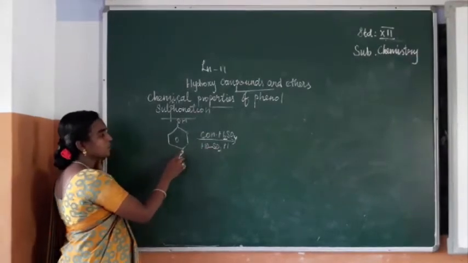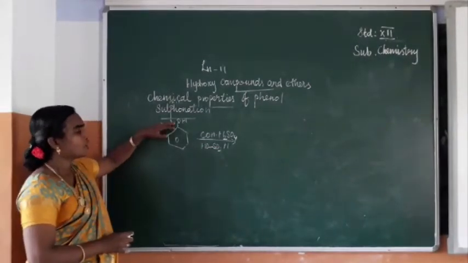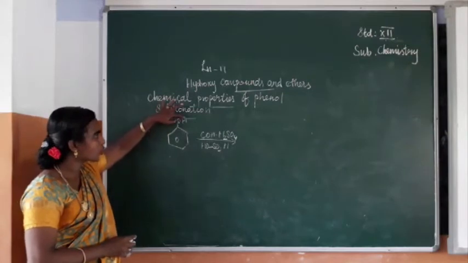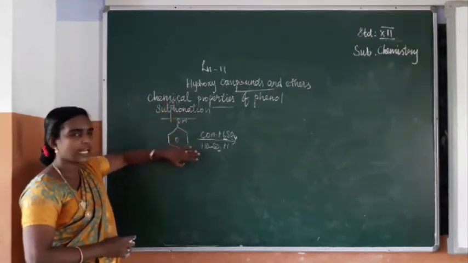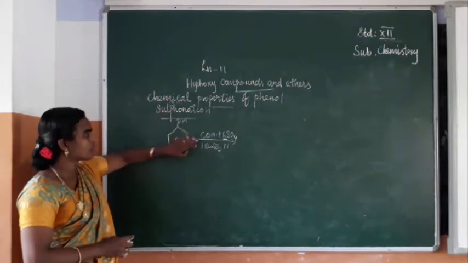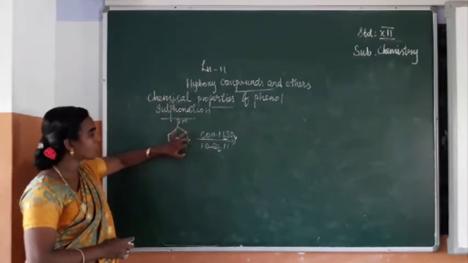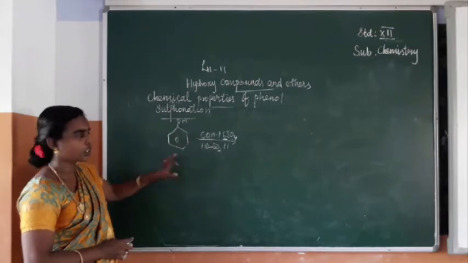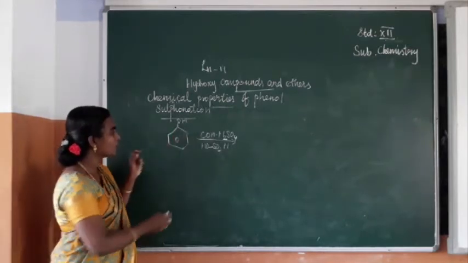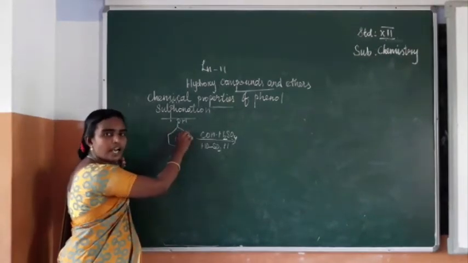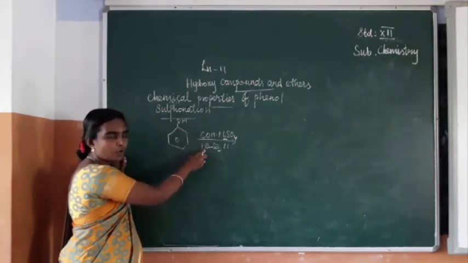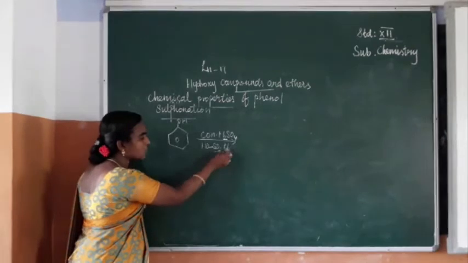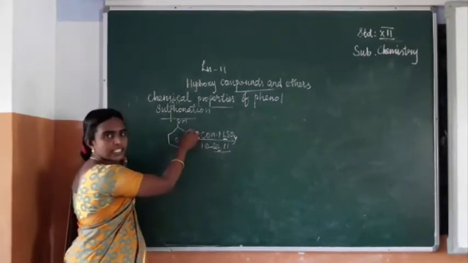So from this, usually the OH group of phenol is an example of an ortho-para directing group, so the substituents will be placed at the ortho position and para position. Here in this ortho position, in this corner, we have one hydrogen. So this hydrogen and this OH will be removed, so that the SO3H group will be placed in this position.